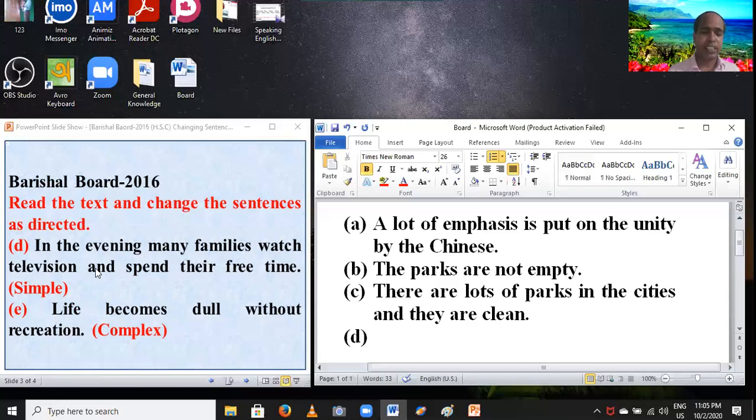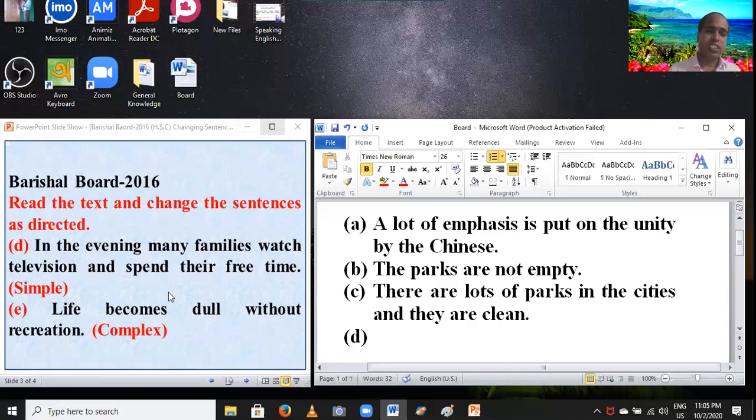Students, notice two subjects and two finite verbs, principal verbs in this sentence. So if you find this structure while changing into simple, you have to come B1 plus ing.